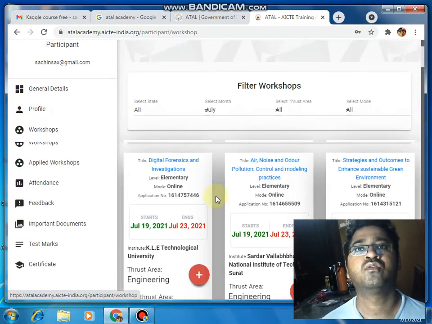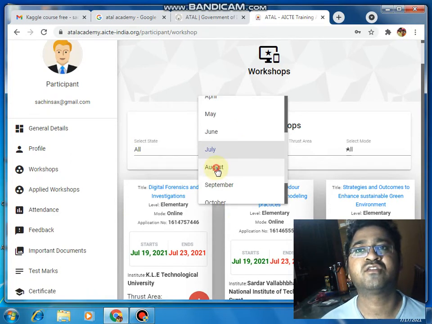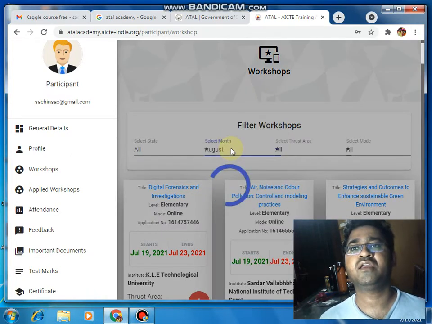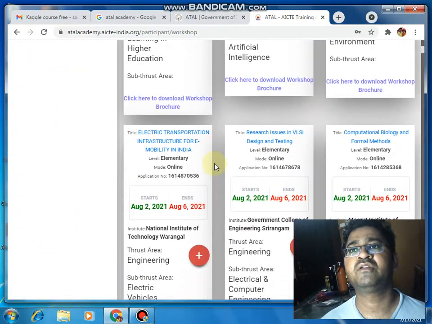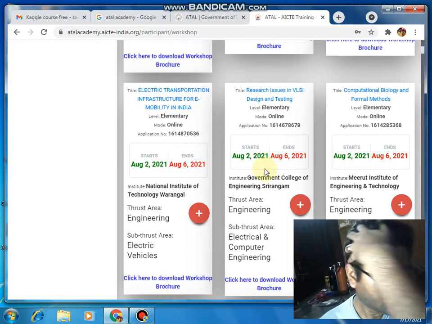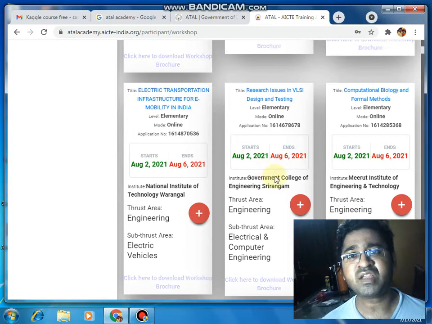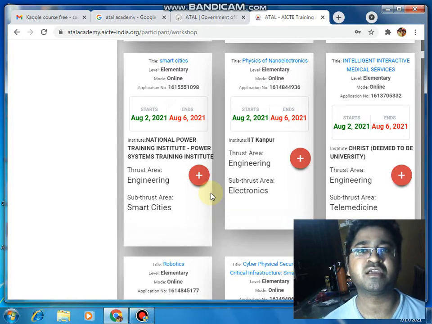Once you choose, you can select your state, and you can select the month as well. In July alone, we have so many scheduled FDPs, like the artificial intelligence domain. Choose in your own domain, such as data science and big data. IIT Kanpur also. The very essential part of these workshops is that they are free of cost. You are not going to pay even a single penny to achieve these certificates.